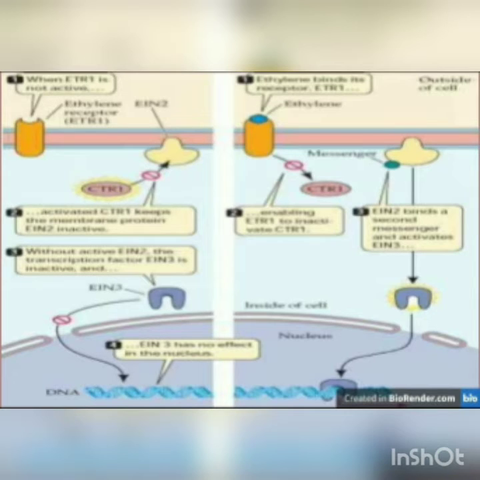Responses to ethylene in Arabidopsis are mediated by a family of 5 receptors, which are ETR1, that is ethylene response 1, ETR2, that is ethylene response 2, EIN4, that is ethylene insensitive 4, ERS1, that is ethylene response sensor 1, and ERS2, ethylene response sensor 2.